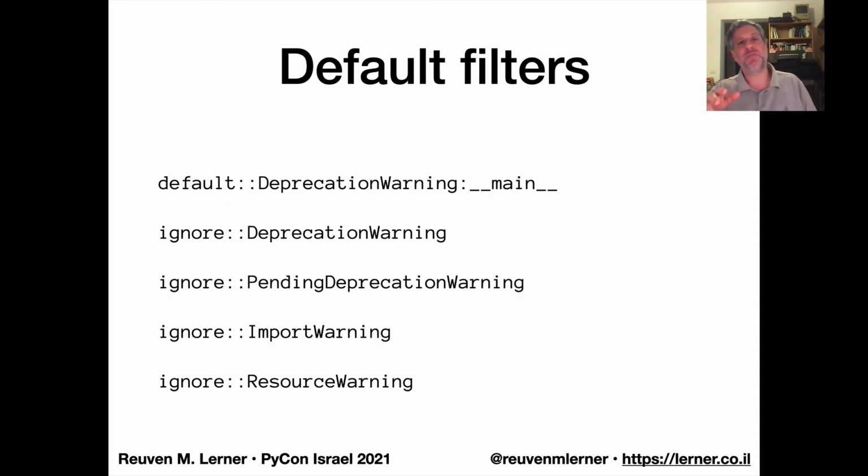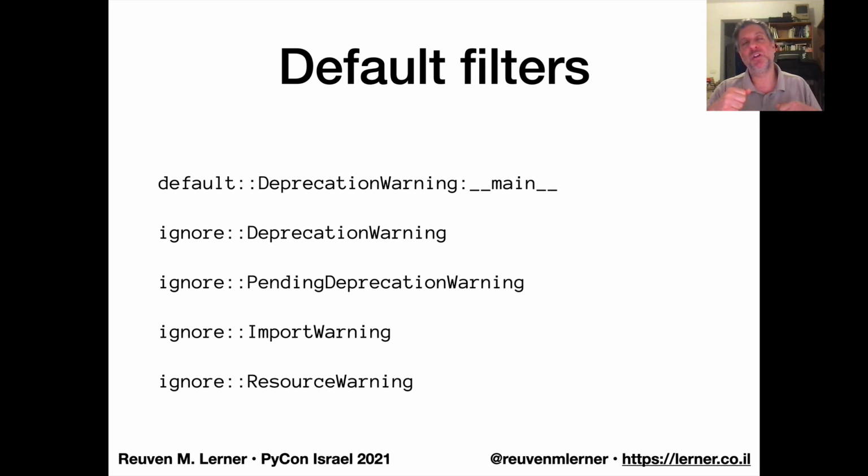So these are the default filters that are in place. And you'll see that on the second line, deprecation warning is always ignored. But on the first line, before that gets put in, we say that we're going to have the default behavior for deprecation warnings in __main__. So if you're getting a deprecation warning in your main program, the first thing that you run from the command line, then yes, it will appear. It'll appear once because of the default.